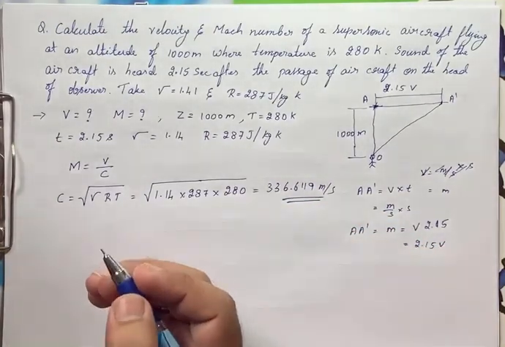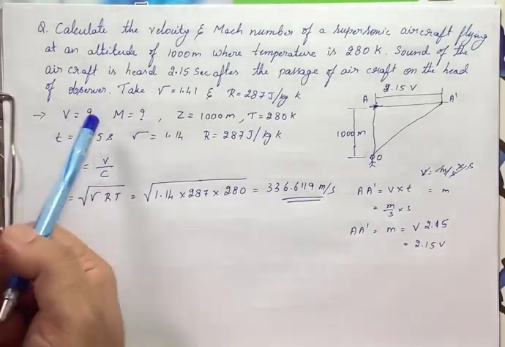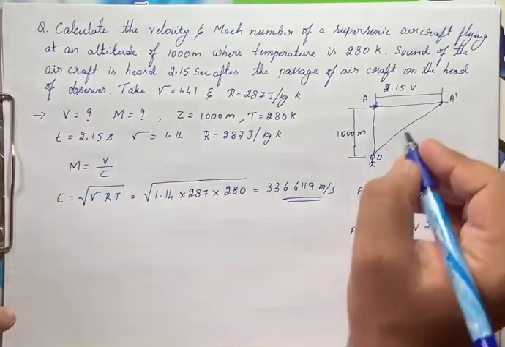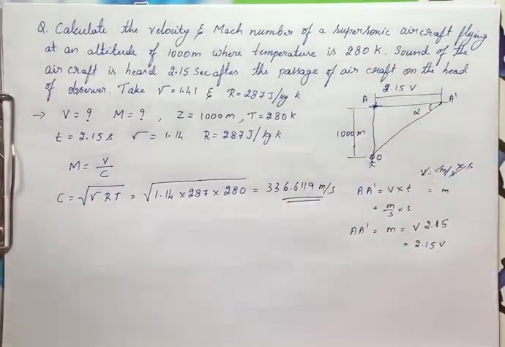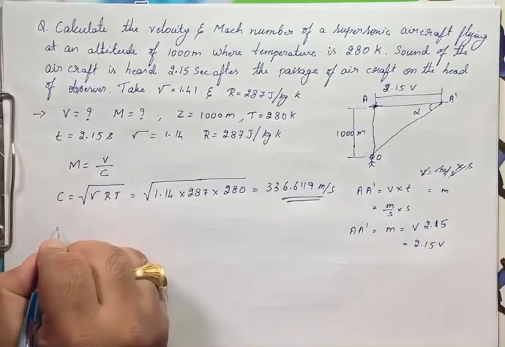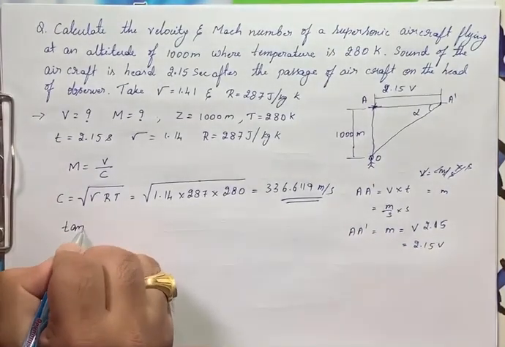Now to find V and M, we shall assume the angle as alpha here. This is the cone angle, right? Now I'll write tan alpha.